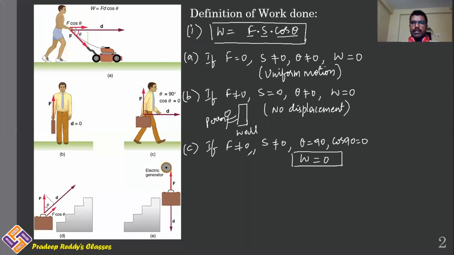Force is not equal to 0, displacement is also not equal to 0, but force and displacement are perpendicular to each other, then even work done will be equal to 0. Right? These are the three conditions which you need to keep in your mind for 0 work done.